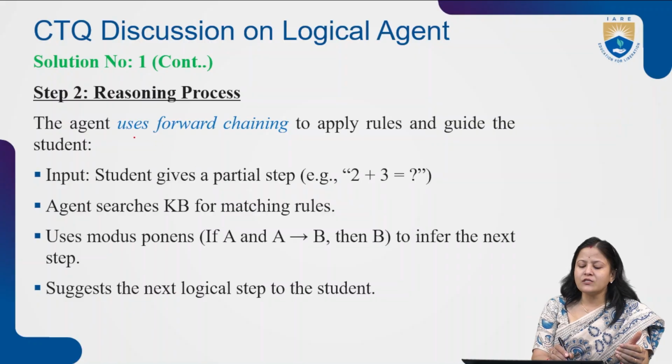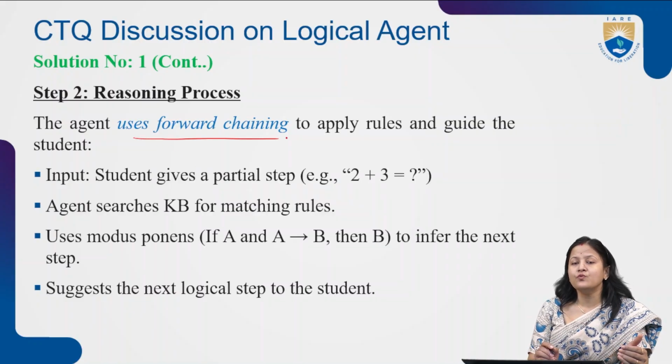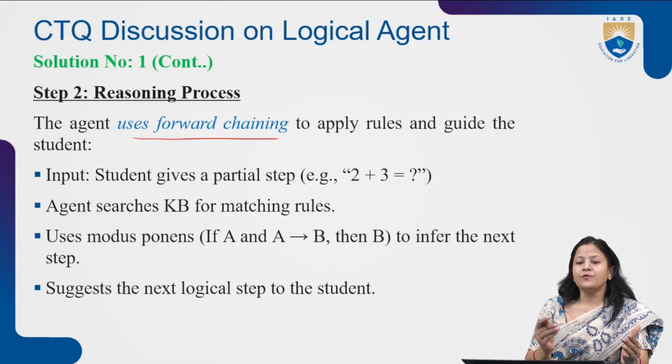So the agent uses a forward chaining mechanism to apply the rules and guide the students. Forward chaining means what? Suppose I give the rules, and I give the inputs; now you can find out the answer. This is called forward chaining: you get the result from the rules or from the facts. The reverse process, if you want to know the facts or rules from the output, is called backward chaining. So one concept I have used here.